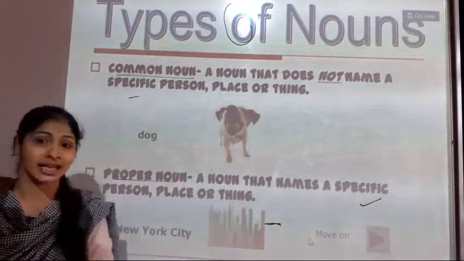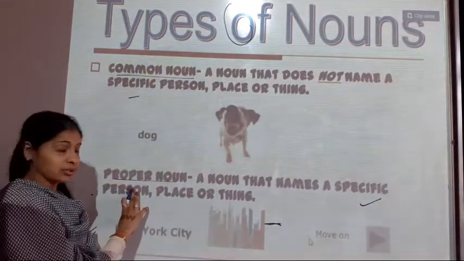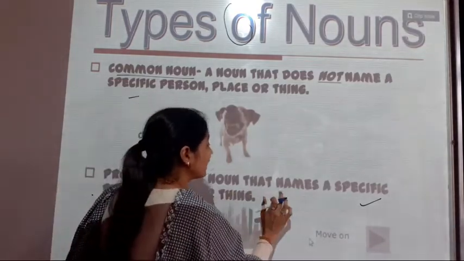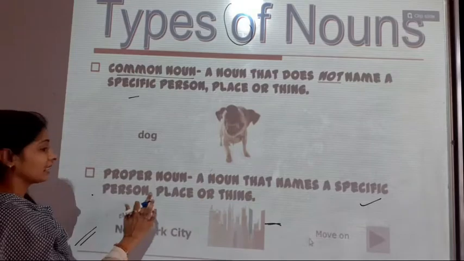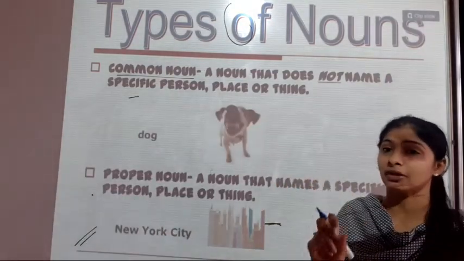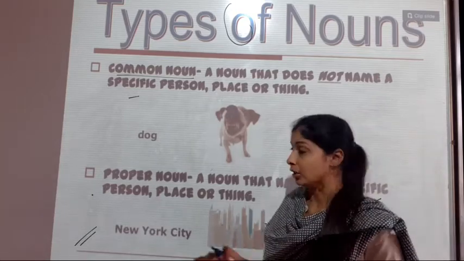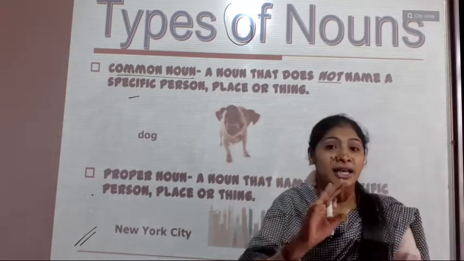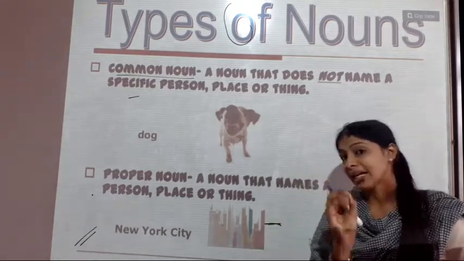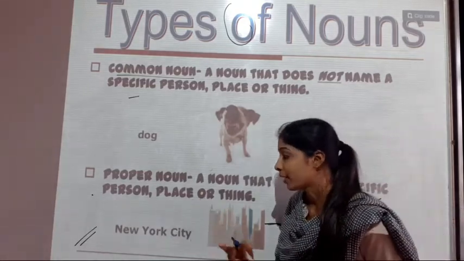See students, next, proper noun. What is a proper noun? See students here. A noun that names a specific person, place or thing. Remember, what is the difference between common noun and proper noun? In a common noun, the name is not given. But if a particular name is given there, then it becomes the proper noun.